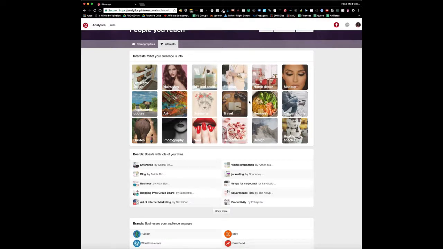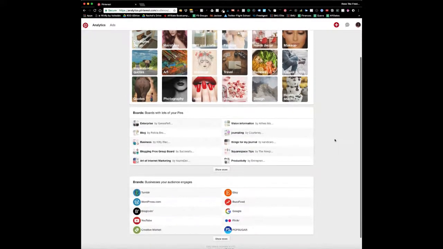So maybe it means making more pins with beauty related images, or making more pins with quotes, because you know your audience will engage with these type of things. Then it will also tell you the type of your boards that have a lot of your pins. So I know that people are coming into my website, on my profile, or they're engaging with my content on somebody else's profile, and these are the boards that have a high number of the pins from my profile.